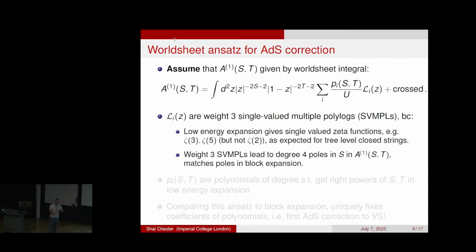Because there's some connection where weight W gives poles of W plus 1. And so this is why we couldn't have single-valued multi-polylogarithms of any higher weight. In principle, you could have had lower weight, but not higher weight. If you have higher weight, you would have to go to the next AdS correction.